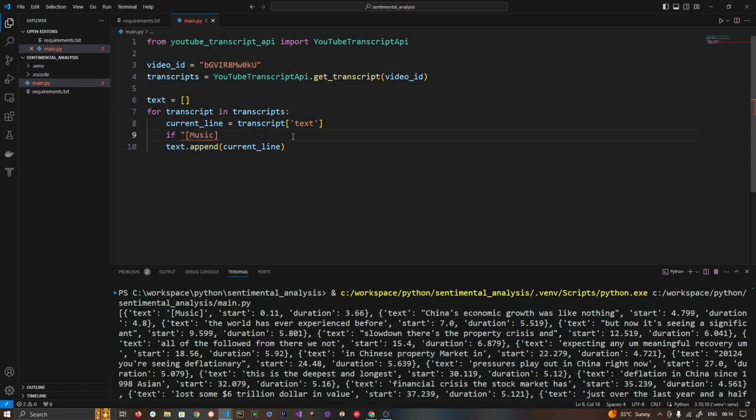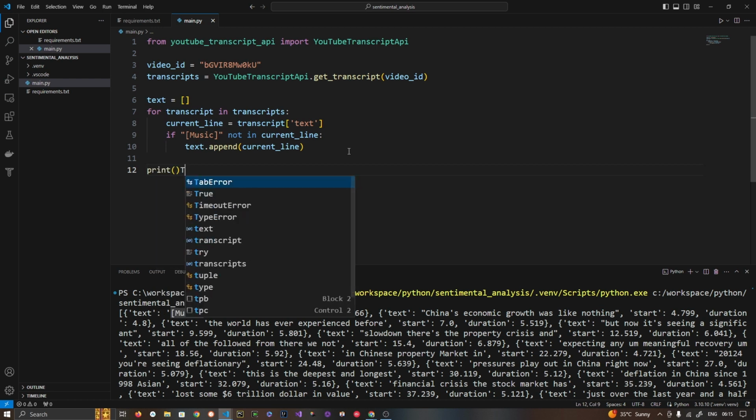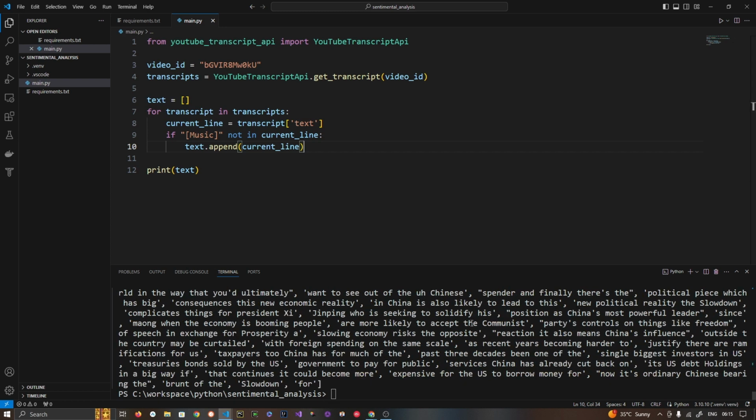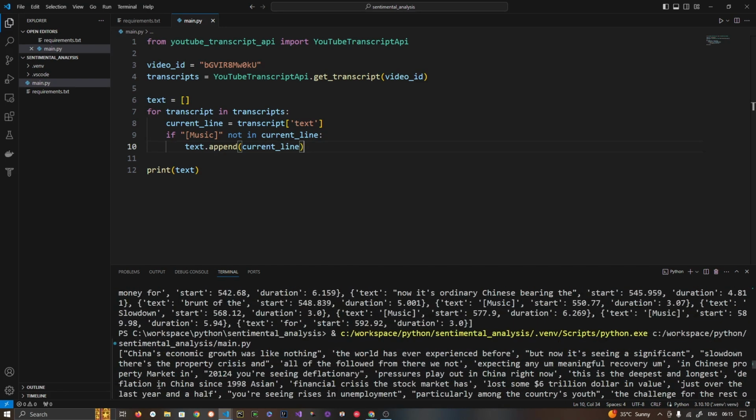So if music is not in the current line. There are other things like applause and other stuff too. Over a period of time you will learn what the unused parts of a transcript are, the parts that you don't need to analyze your sentiments. Okay, with this I think the text part is done, and if I simply print this text, it will be an array with only text. So you can see now I have an array of text. We have successfully extracted this text.